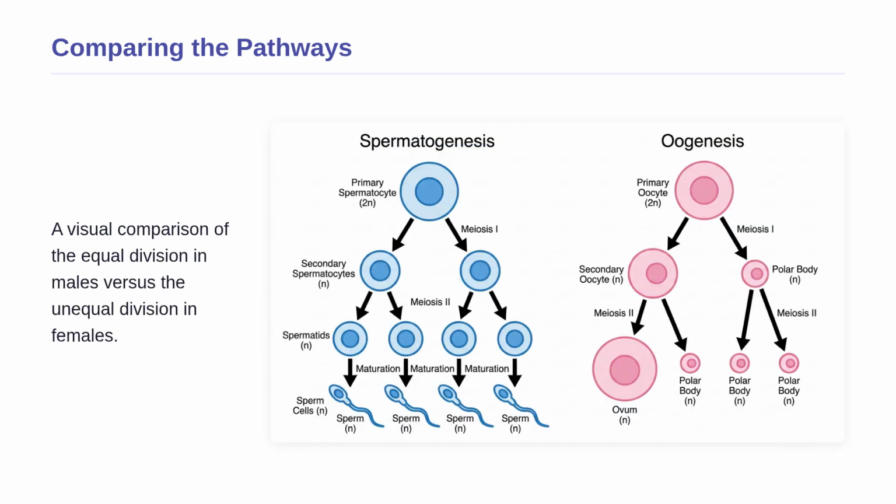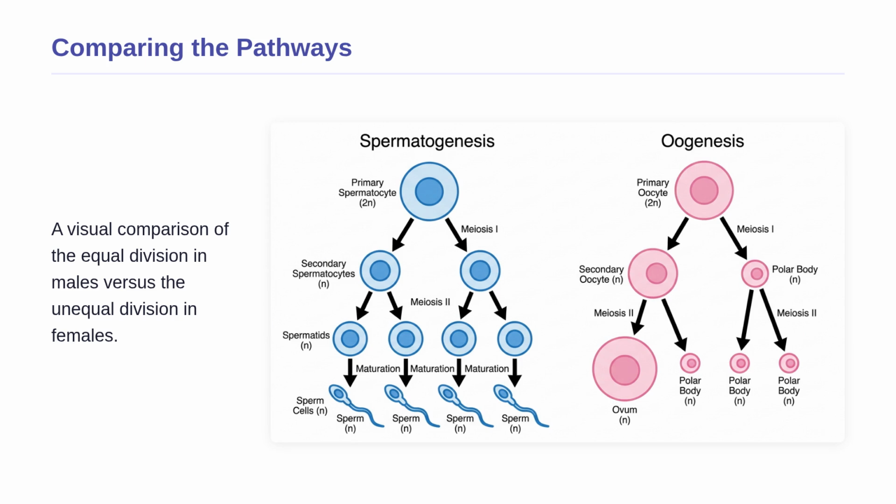Now that we have calculated the outcomes mathematically, let us look at a visual flowchart comparing spermatogenesis and oogenesis side by side. On the left, you can see the pathway for spermatogenesis. Notice how the primary spermatocyte at the top, which is diploid, divides equally during meiosis 1 and meiosis 2. This results in 4 perfectly equal haploid spermatids at the bottom, which mature into 4 sperm cells with tails.